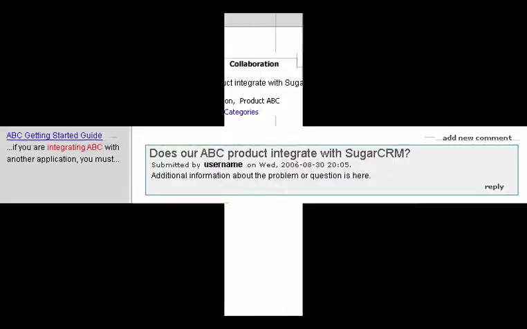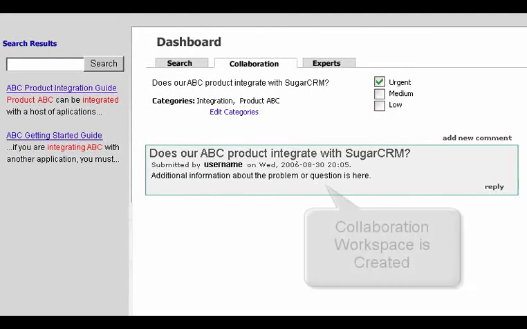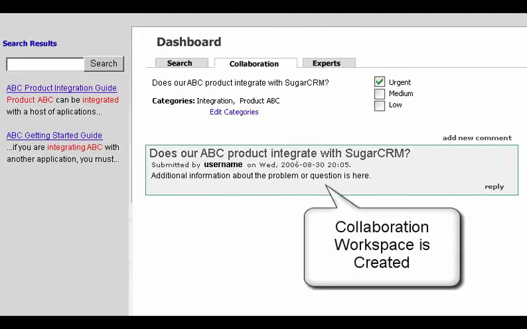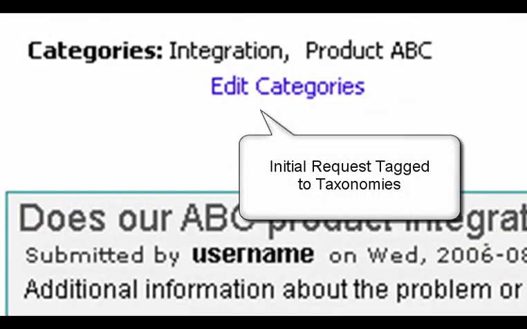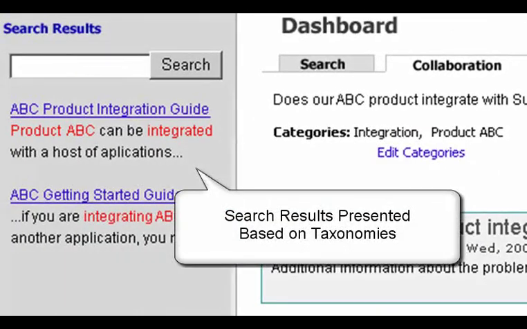Here we see a collaboration workspace which has just been created. The first thing you should notice is that the information the user provided during the initiation of the collaboration is instantly captured in the new workspace. Now we see that the system has automatically tagged any concepts that have been mentioned in the collaboration, which are used immediately to present relevant search results.